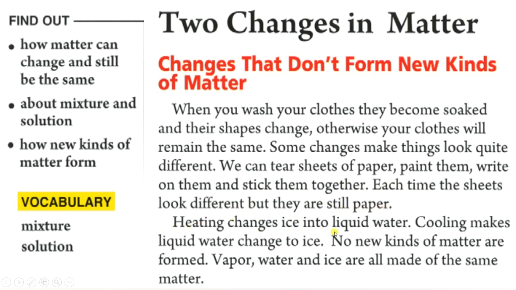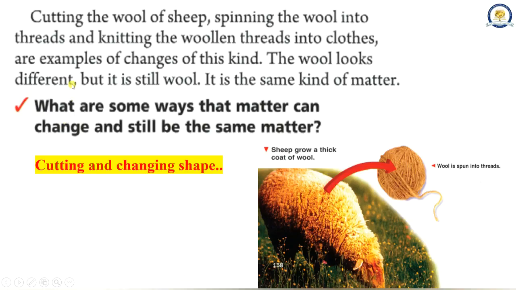Heating changes ice into liquid water. Cooling makes liquid water change to ice. No new kinds of matter are formed. Vapor, water and ice are all made of the same matter. Cutting the wool of sheep, spinning the wool into threads, and knitting the woolen threads into clothes are examples of changes of this kind. The wool looks different, but it is still wool. It is the same kind of matter.